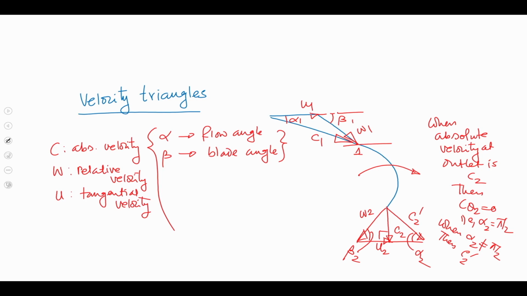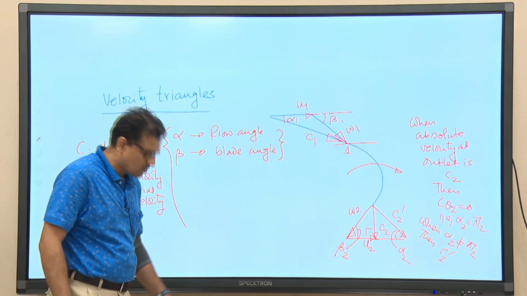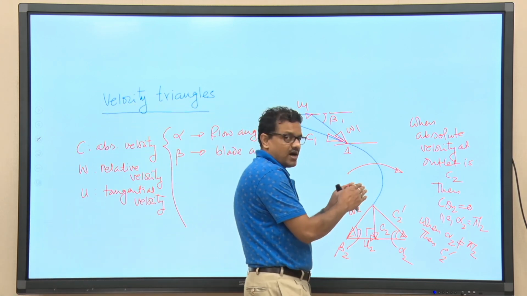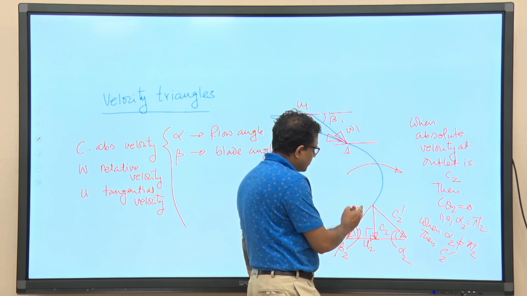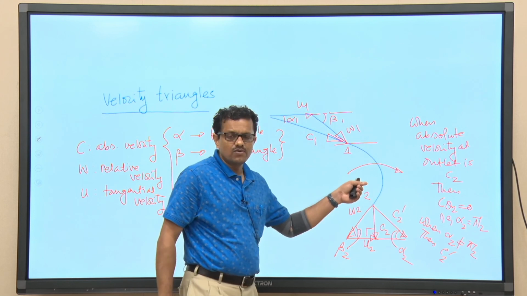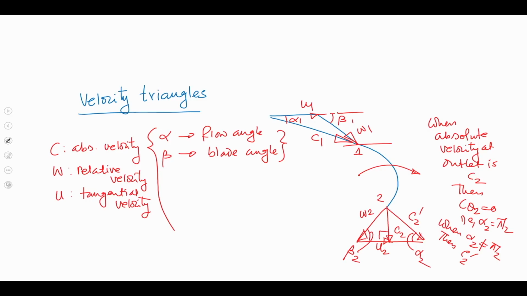Exactly the same nomenclature that we followed when we discussed the pump will be used here also. Only one thing is different: for the pump it was outward flow, that is, flow from 2 to 1.